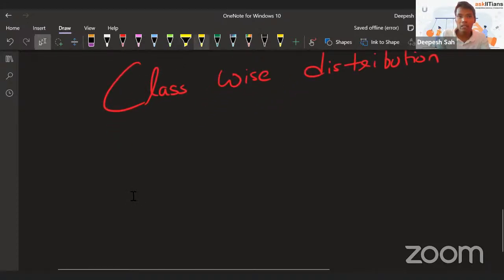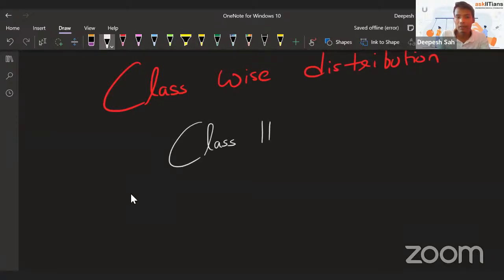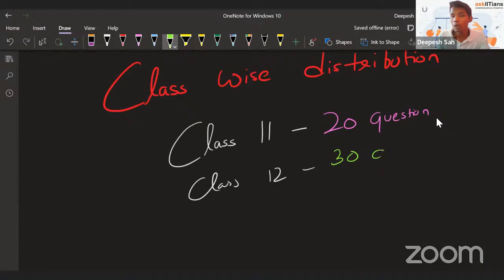Why? Because as we saw in the exam, from class 11 you actually saw 20 questions, which is a very big number. Whereas when we talk about class 12th, we have 30 questions. So as you all can see, of course 12th grade is important, but it doesn't mean that grade 11 is a waste thing or something like that. So this is the whole thing.